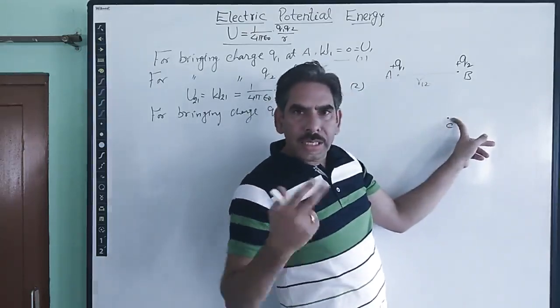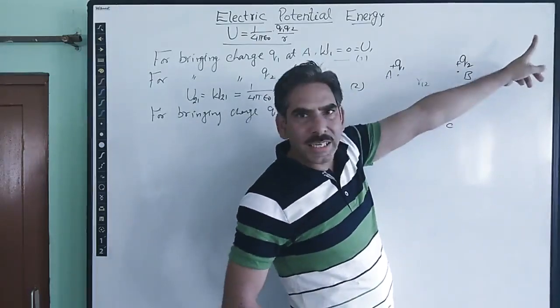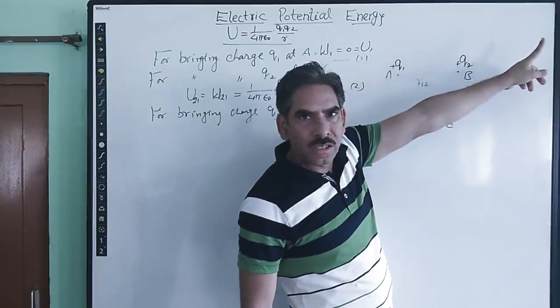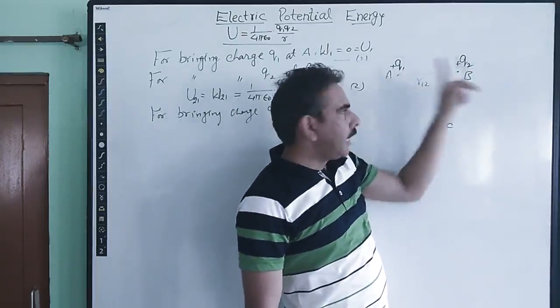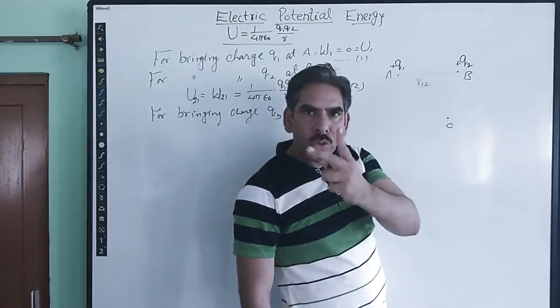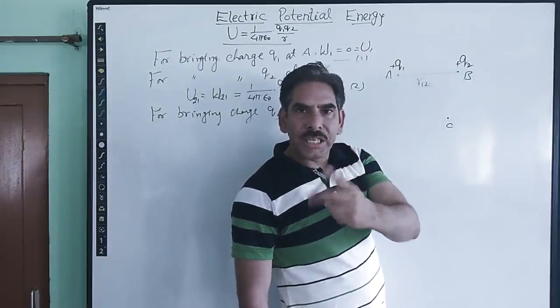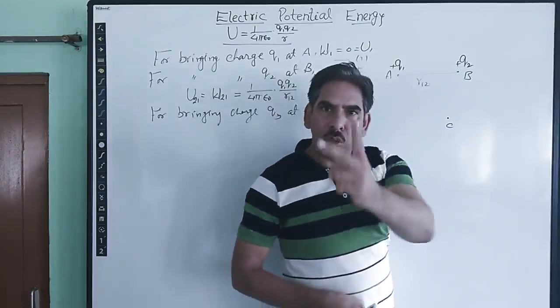So the total energy will be the sum of the potential energy due to the work done against the electric field of charge Q1 and the work done against the electric field of charge Q2. So the work has to be done against two electric fields.